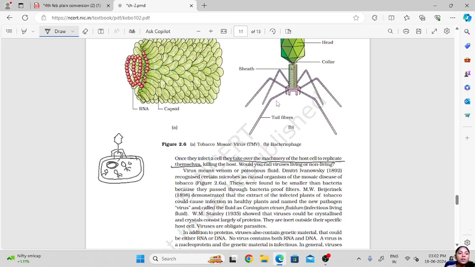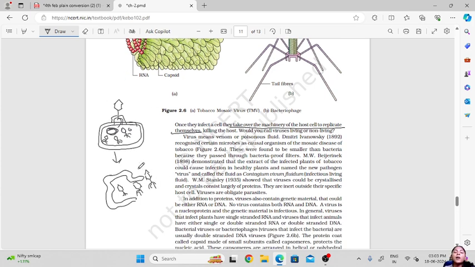So they will multiply inside it, and after the multiplication is done, this cell will rupture and all the viruses will move out. Okay, so this is how they multiply. They do not have their own system of multiplication or replication. Since they cannot replicate on their own and depend on a host cell,